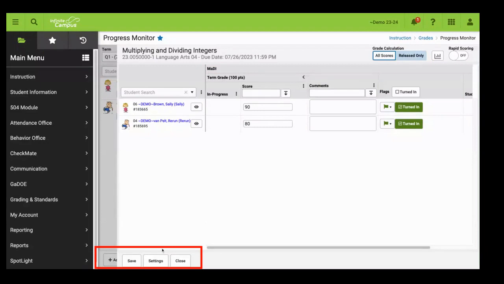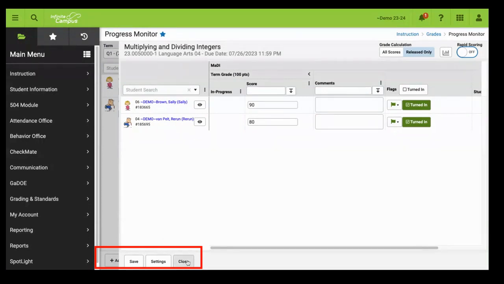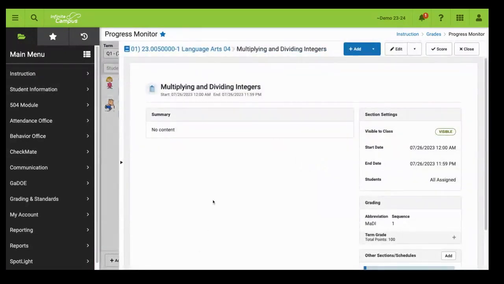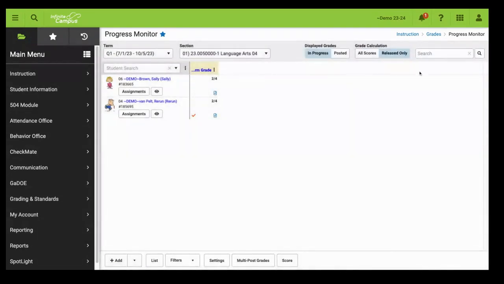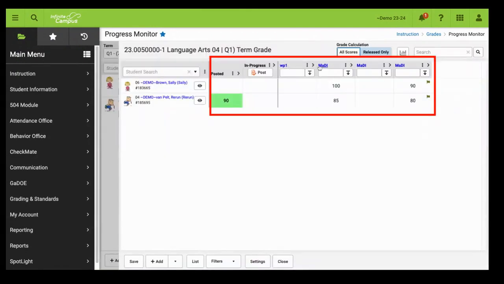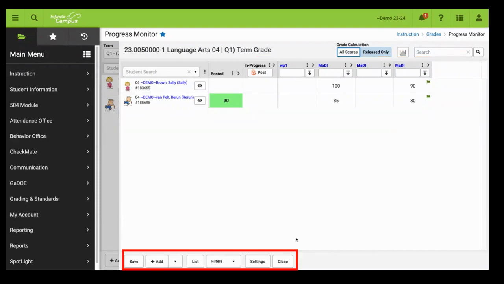When complete, I need to be sure to click the Save button in the bottom left corner. After clicking the Save button, I'll click the Close button. Notice I'll return to the main assignment page where I just scored this assignment. I'm going to go ahead and close it since I've already scored it. And notice the page that I returned to. When I hover over the abbreviation here, that is the term grade, so the quarter one grade. What I'll need to do is select that by clicking on it. And now I'll see the individual assignments that make up that term grade. When ready, I can return to the progress monitoring page by clicking the Close button.